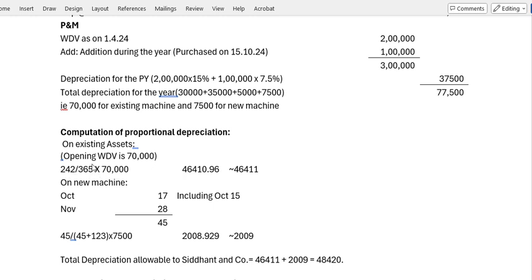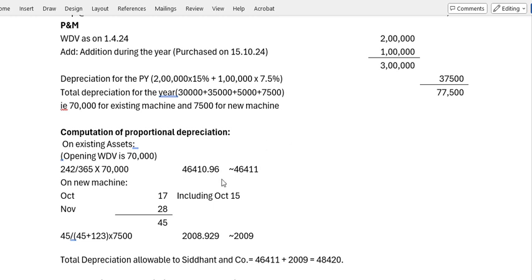So 242 divided by the total year 365 days, and you have to apportion between these two companies. The amount apportioned to Siddhant and Company is 46,411. As far as the new machine is concerned, it was purchased on 15th, therefore we have to consider that day also.